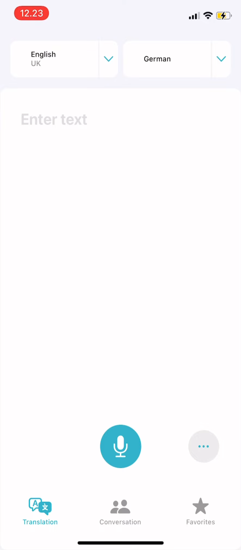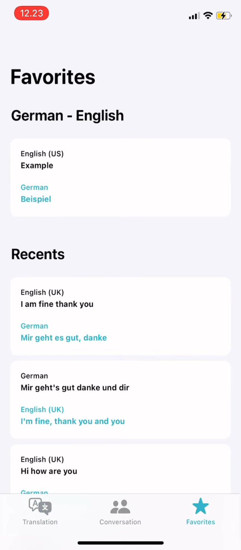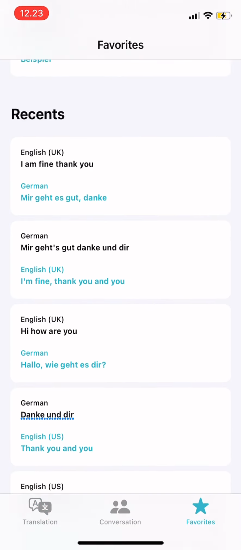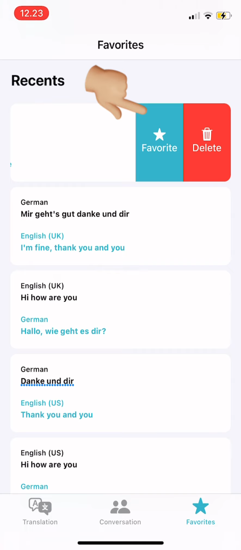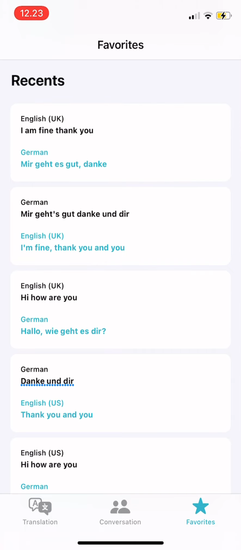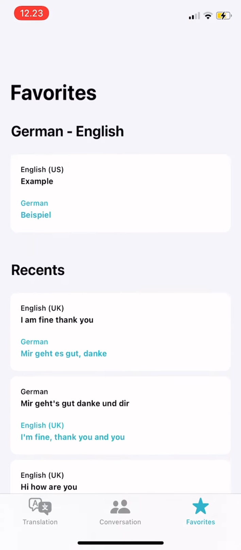So you can just right away go to favorites, and on top is favorites and below that is recents. You can favorite your recents by swiping left, and then tap on favorite, or you can also delete your recents by swiping and tapping on delete.